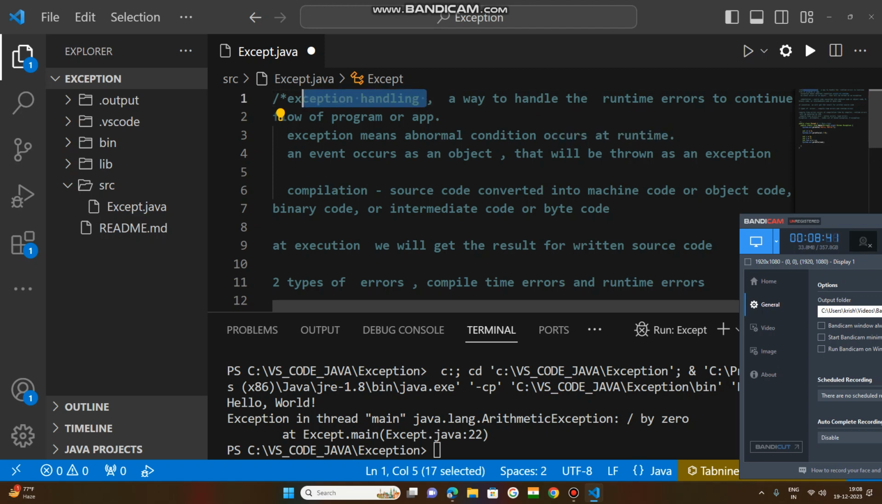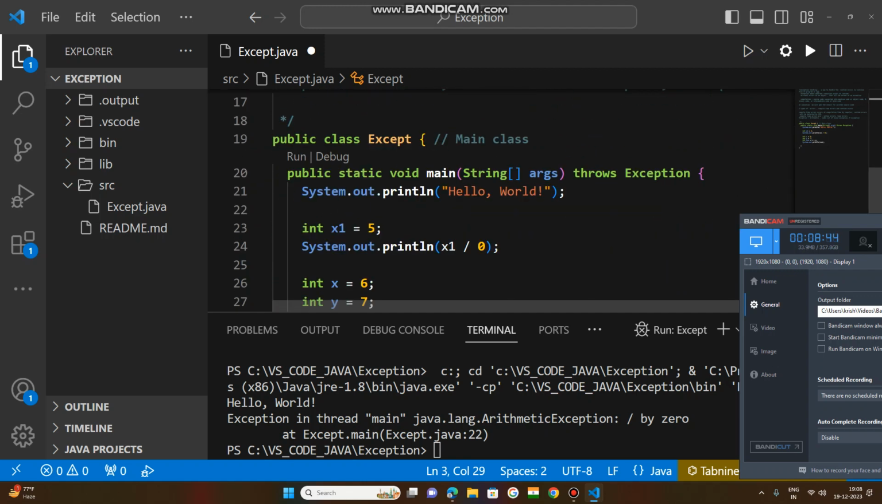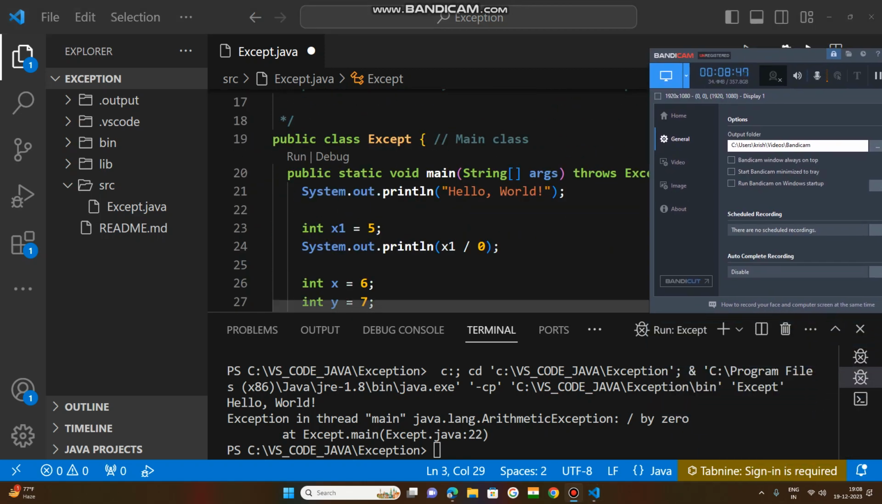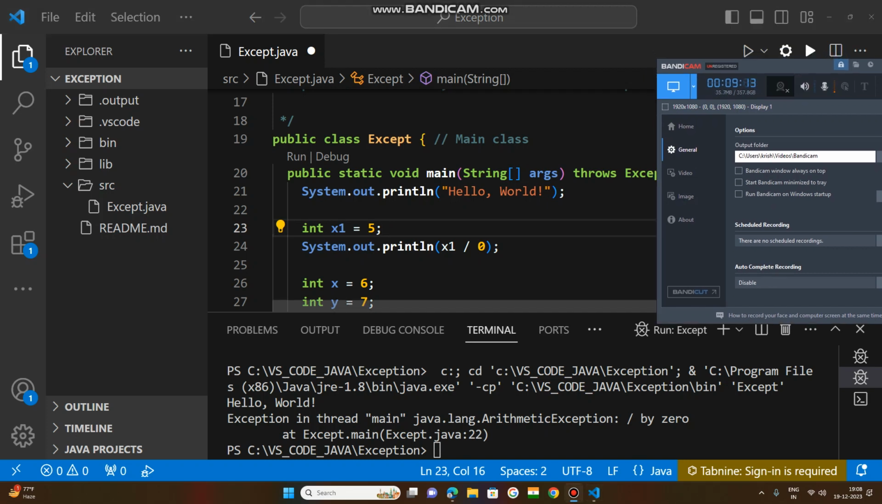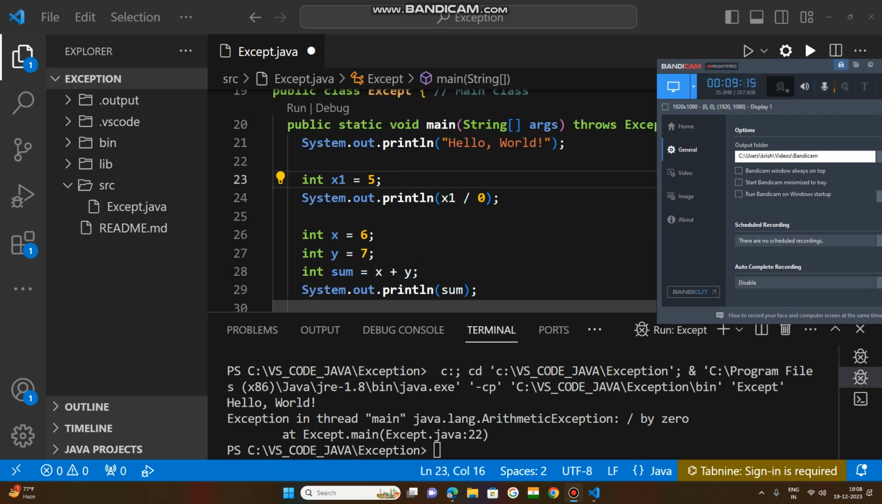So how to handle the exception is very important. Exceptions are handled by try and catch blocks in Java, and one more keyword, finally. Try, catch, finally. In Python they are try except blocks, and there also a finally block is there. So let us try to handle this exception so that the next line of code runs and we get the sum of 6 plus 7, 13. We need to get this value of sum.